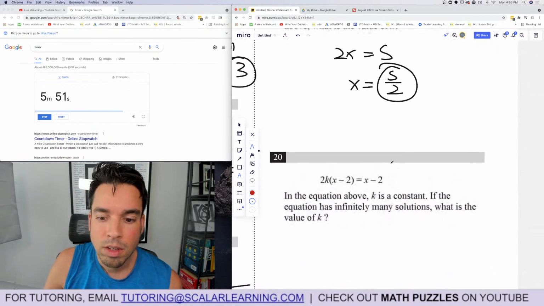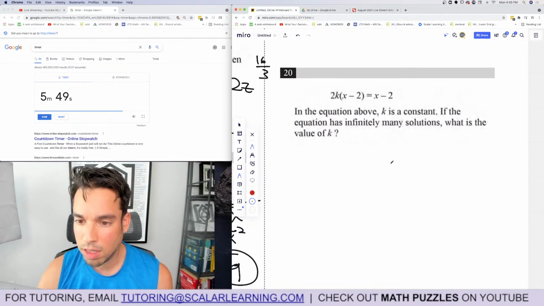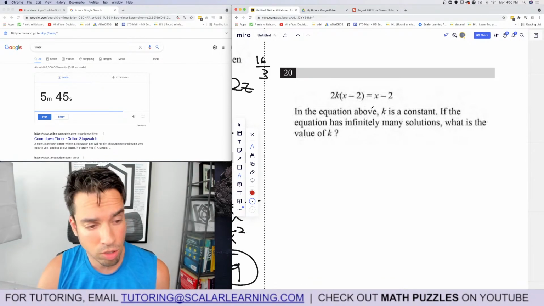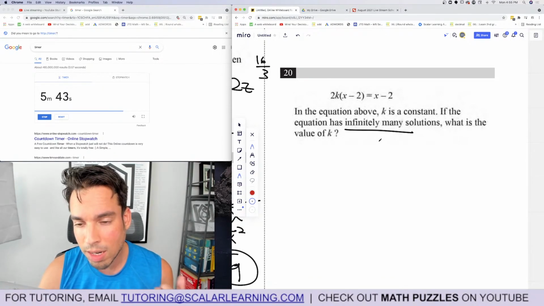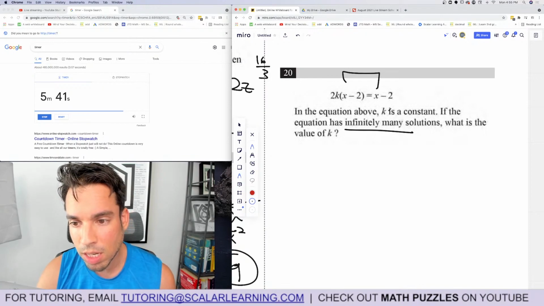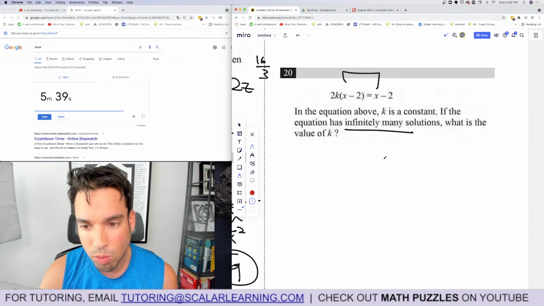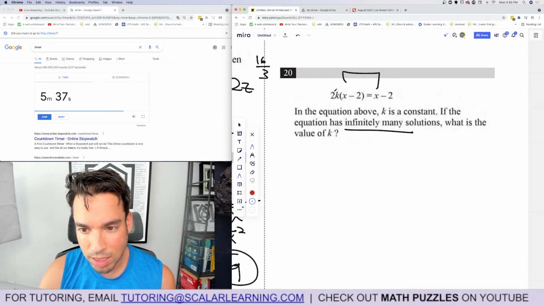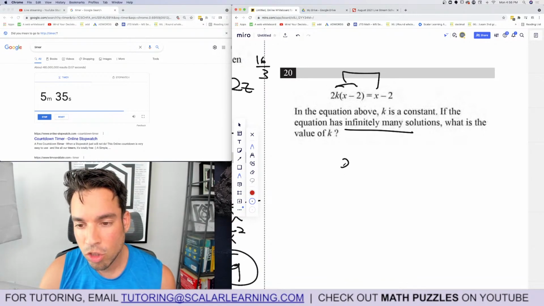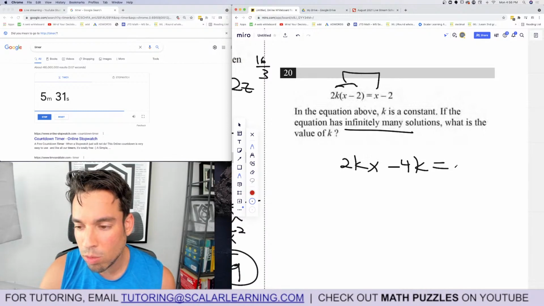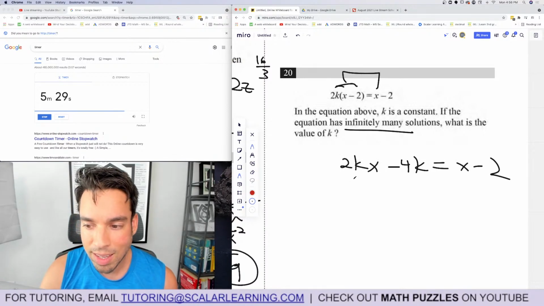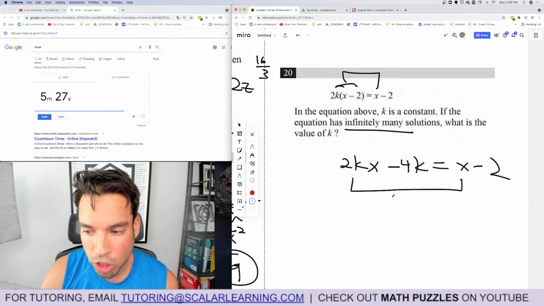Yeah. For the final question, in the equation above, k is a constant. If the equation has infinitely many solutions, I've talked about this many times, you got to immediately know what that means. It means that both sides of the equation have to be exactly equal. Now that I've established that, let's distribute. 2kx minus 4k, make sure you distribute correctly, equals x minus 2.